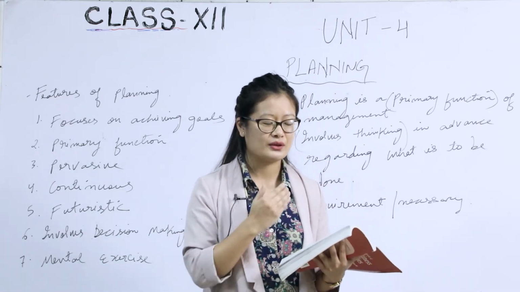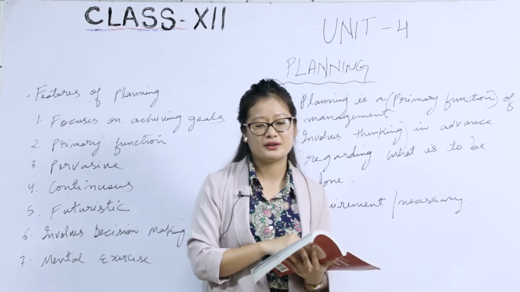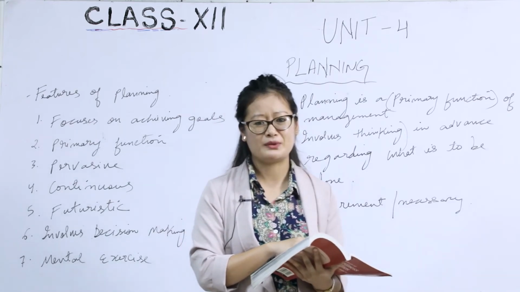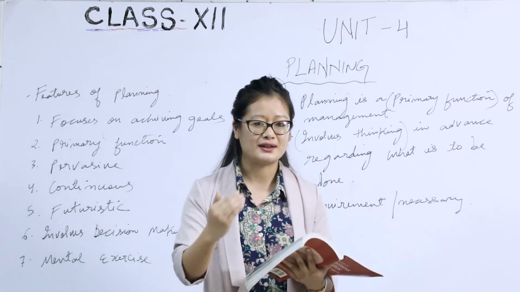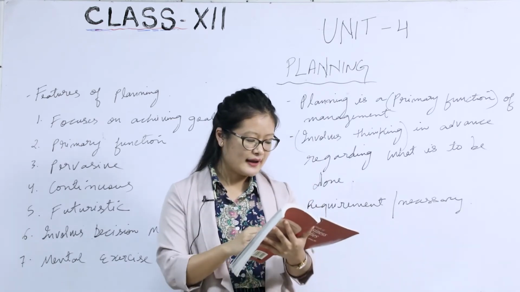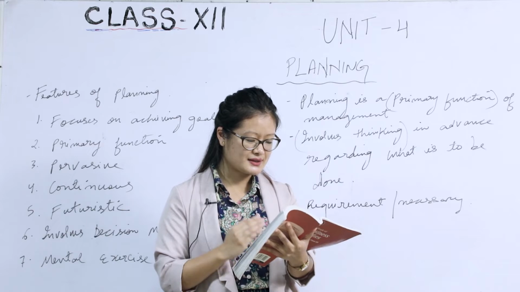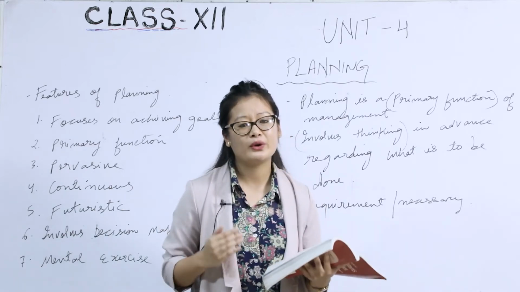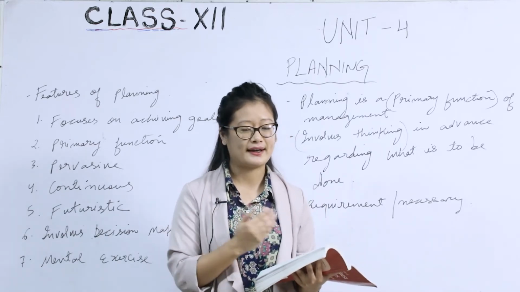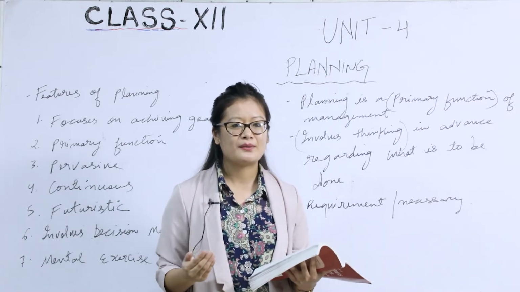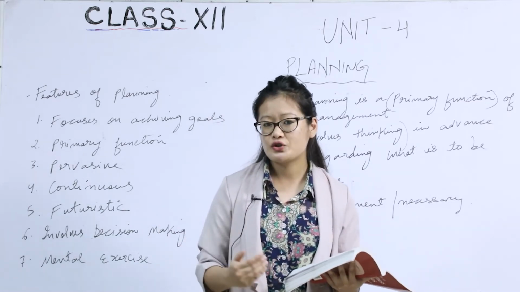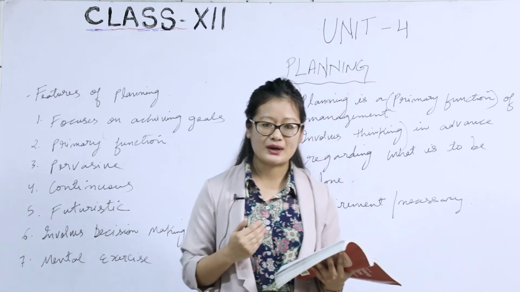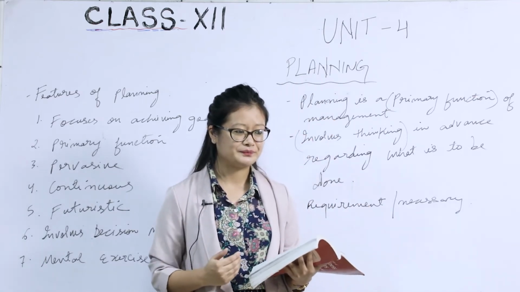Probably this point talks about the top management level being responsible for the planning process. It also says planning bridges the gap from where we are to where we want to go in the future. Like I mentioned, planning is all about connecting our present position to the future position. That is how they have defined planning.